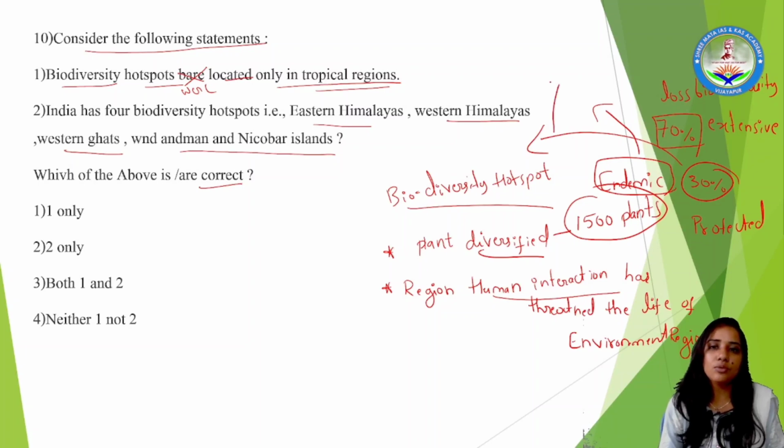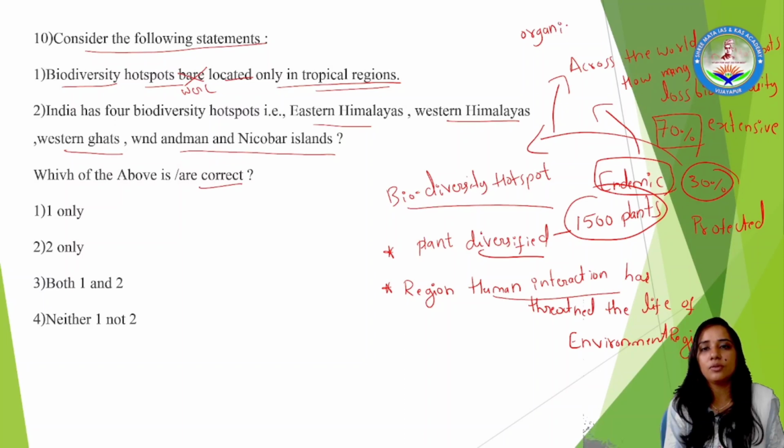Now students, it's your work to tell me how many biodiversity hotspots are present across the world, and which organization is responsible for declaring biodiversity hotspots.